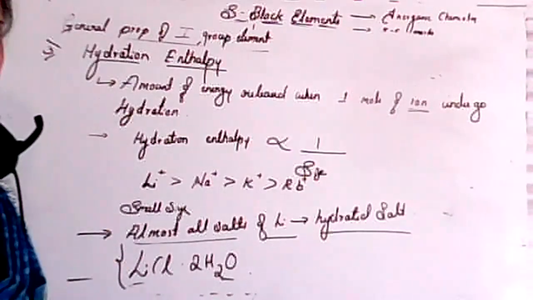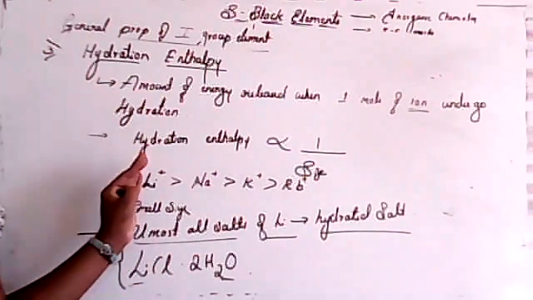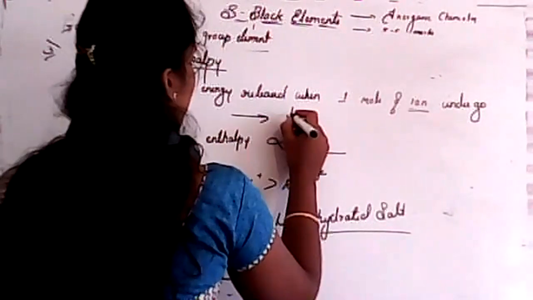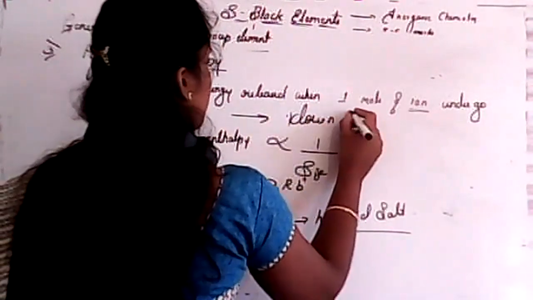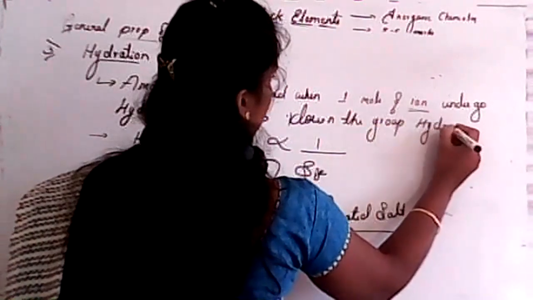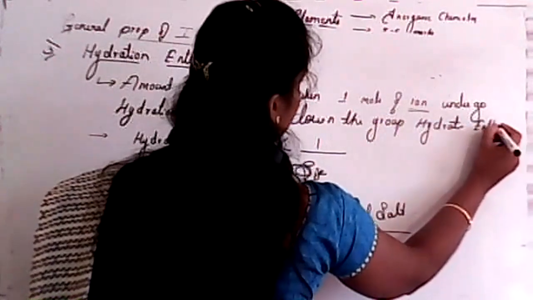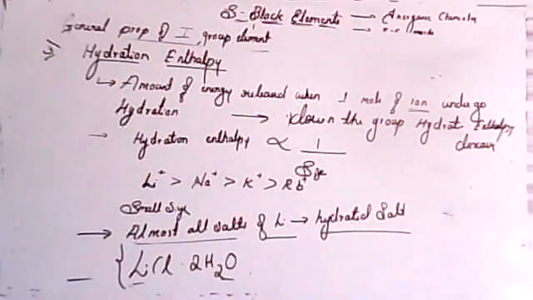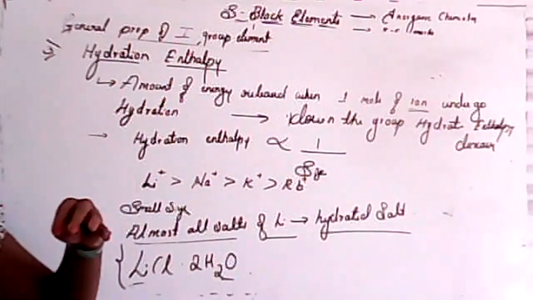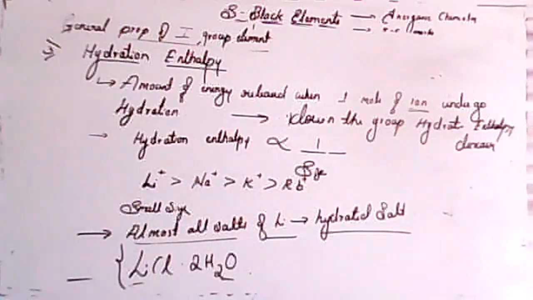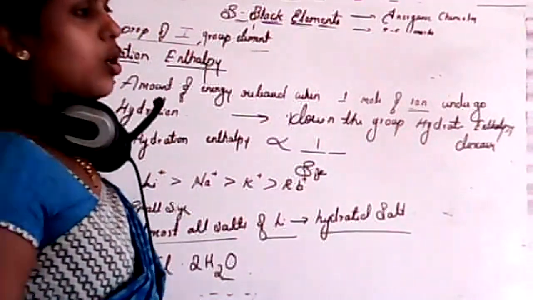And down the group, what will happen? Down the group, it decreases. I'll write the next point here. Down the group, hydration enthalpy increases or decreases? Decreases. Is it clear? So that means fewer water molecules are added, so less amount of energy is released. So that's why down the group hydration enthalpy decreases. Is this clear, student? Is this clear about all these things?